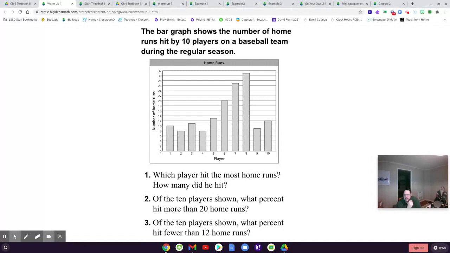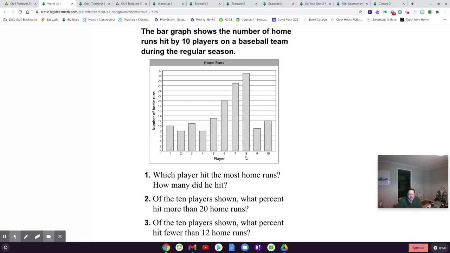You're going to have to do some reading of graphs and interpreting. So we're going to start with this one. This bar graph shows the number of home runs hit by 10 players on a baseball team during the regular season. Which of the players hit the most home runs? It was player 8. Correct.